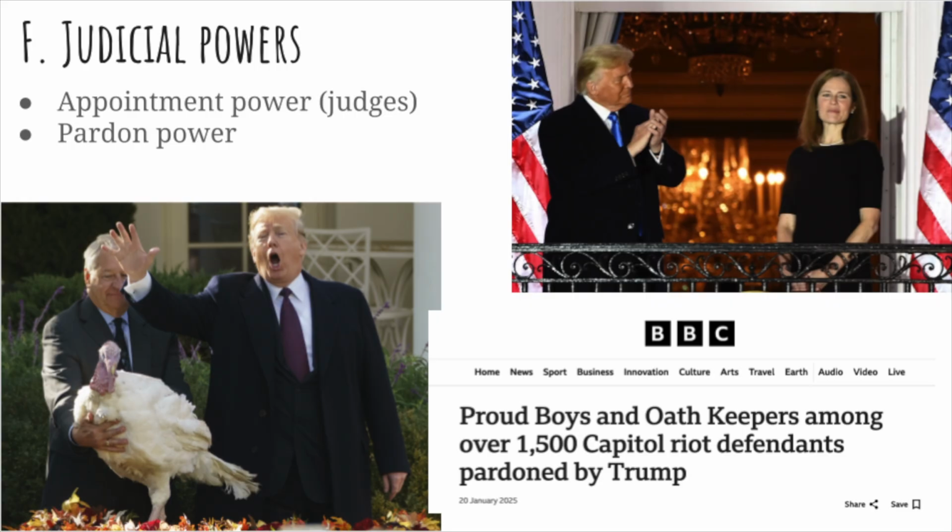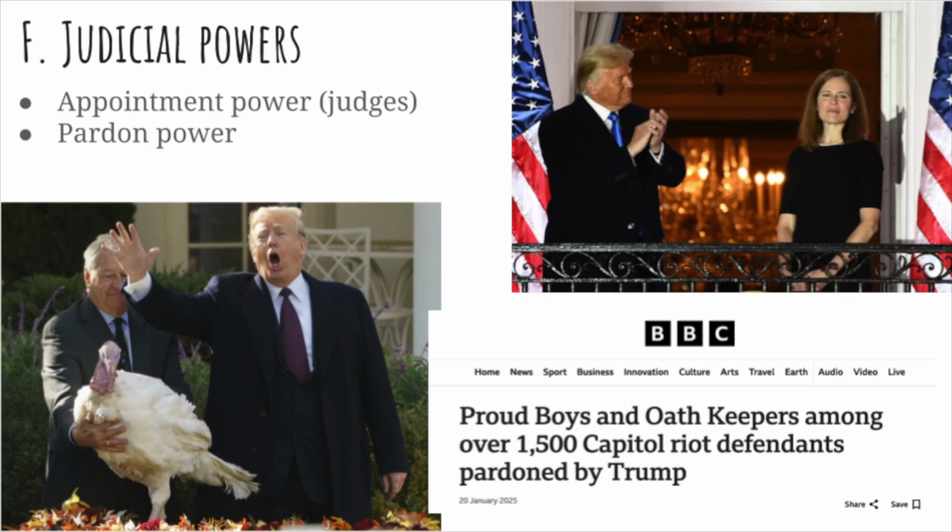Another important judicial power that the president has is the power to pardon. The president can unilaterally pardon people, and this happens pretty much with every presidency towards the end of the presidency, when cases get brought to the attention of White House staff or the president of,